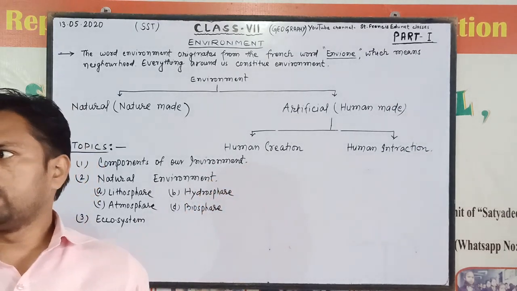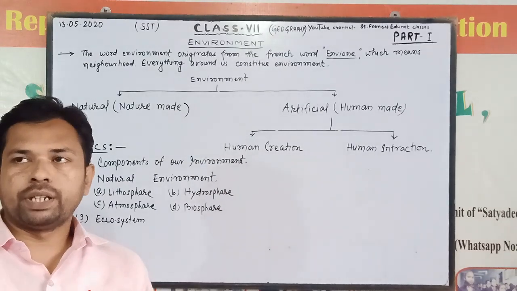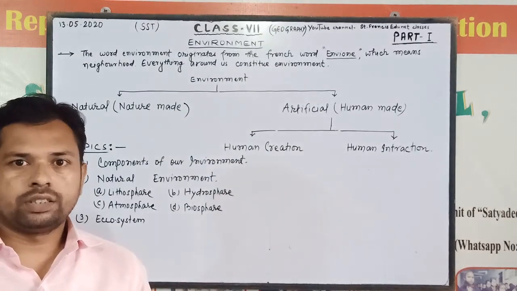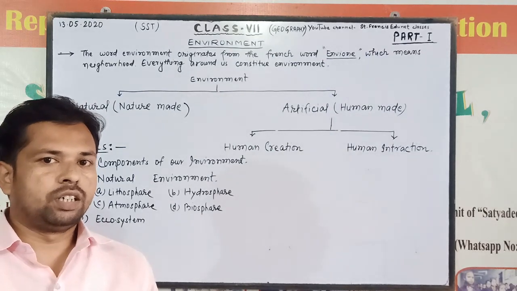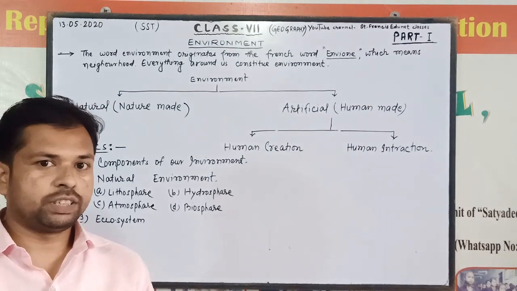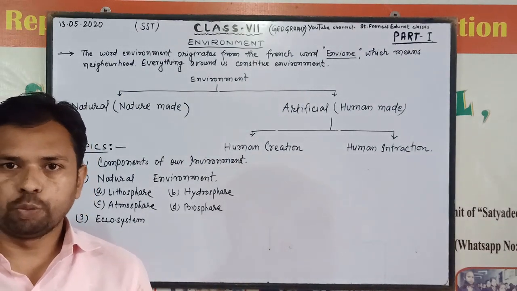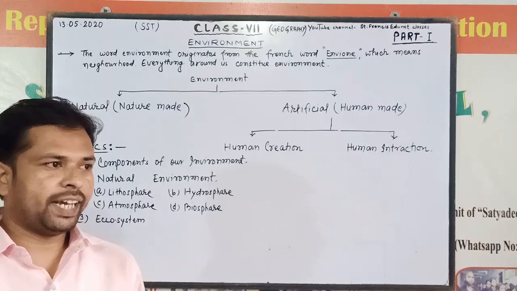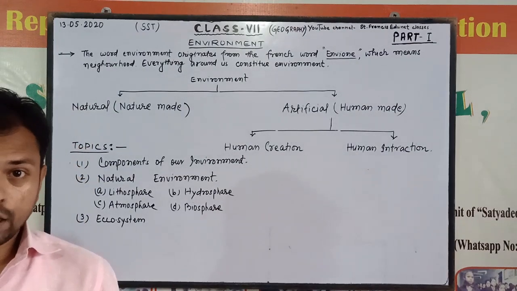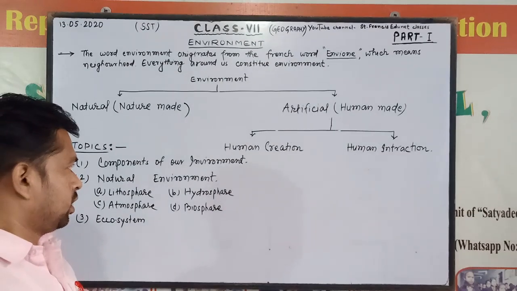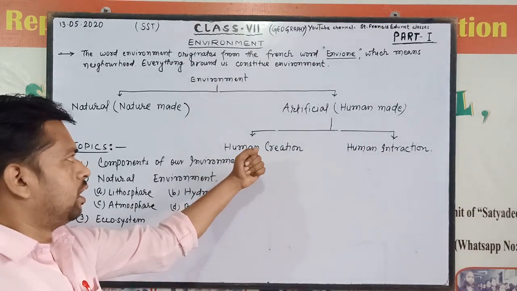For example, any machineries, tools, the electric bulb invented by Thomas Edison, a fan, any equipment, any buildings designed by humans, that is called human creation.